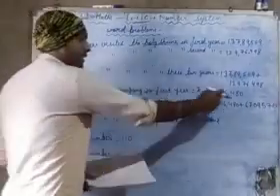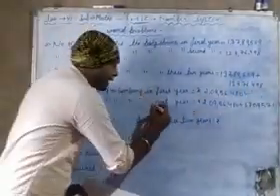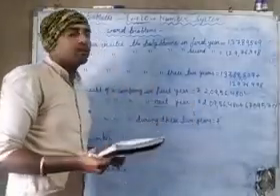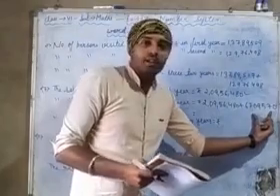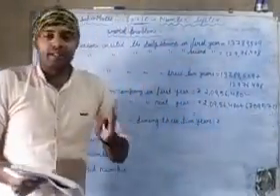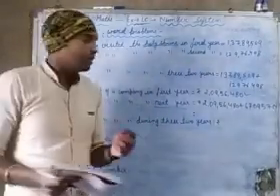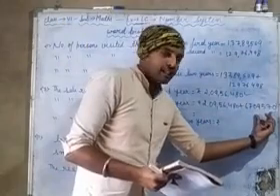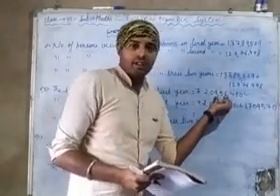In the first year the sale is given, but for the second year it is not given that the sale is this. This is not the sale; this money is the increase in the second year, so we have to add this money to the first year.